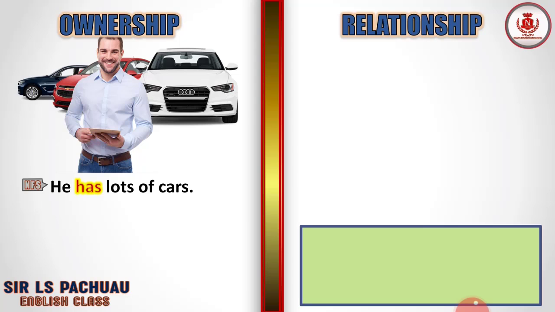And the next is relationship. Relationship means a mother to a son or daughter, or a father to a son or daughter, or a grandmother or grandfather to their grandchildren, grandson or granddaughter, like that kind of relationship, or an uncle to a nephew. Understand? So we are going to talk about that kind of relationships. All right, so let's see.